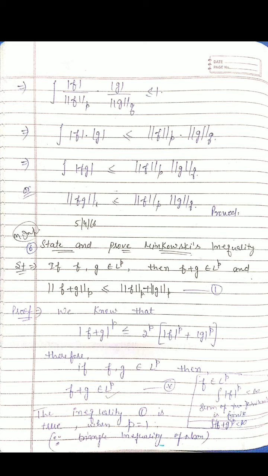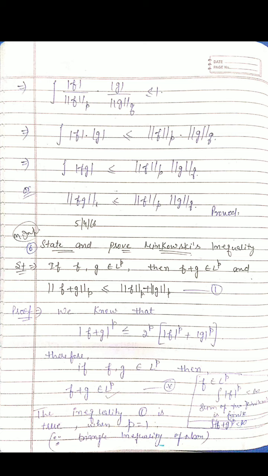That's why we are getting integral |f||g| less than or equal to ||f||_p ||g||_q. So basically what we get is integral |fg| less than or equal to ||f||_p ||g||_q, and that's why we can say that ||fg||_1 is less than or equal to ||f||_p ||g||_q. So this was Hölder's inequality, in which we have taken two cases.